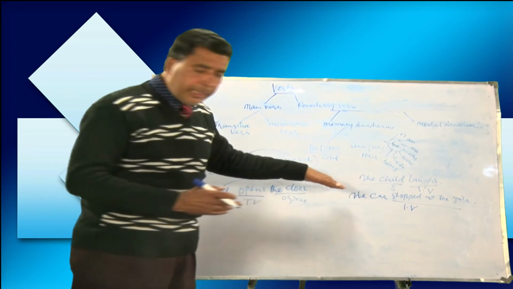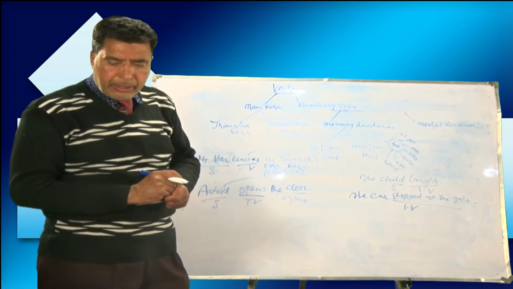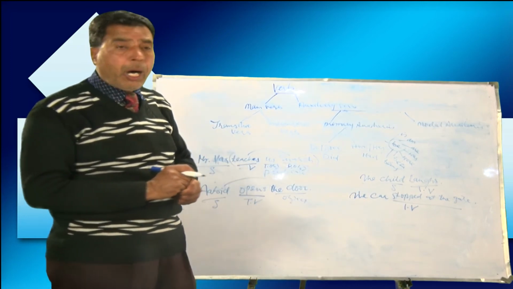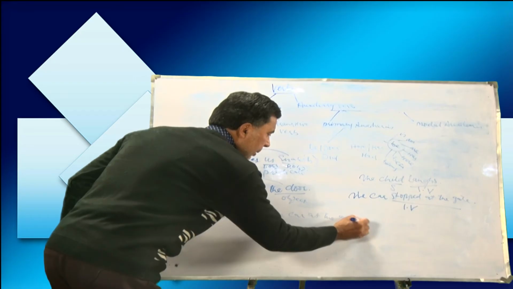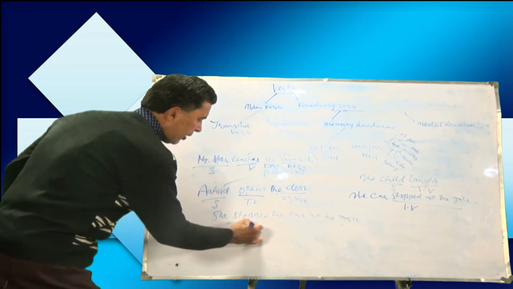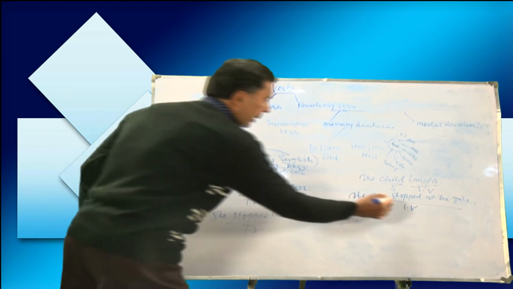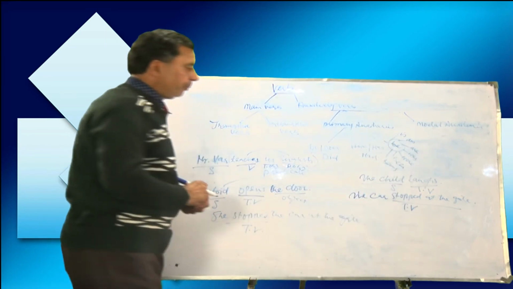If I write the sentence like this, she stopped the car at the gate. She stopped the car at the gate. Here stopped is a transitive verb, and there it was an intransitive verb.